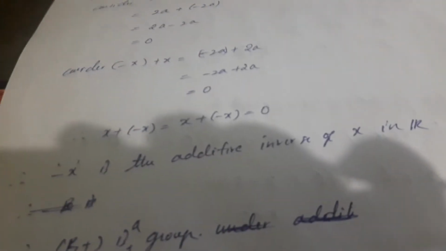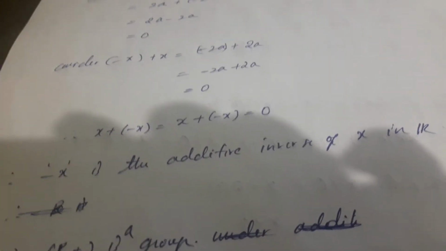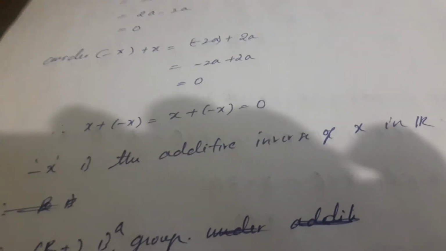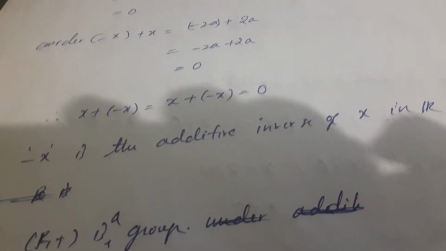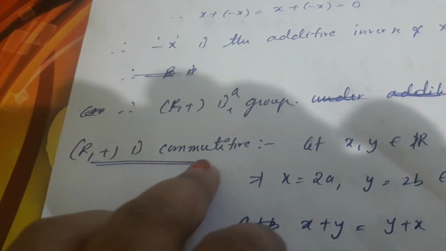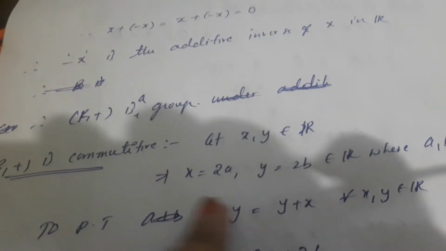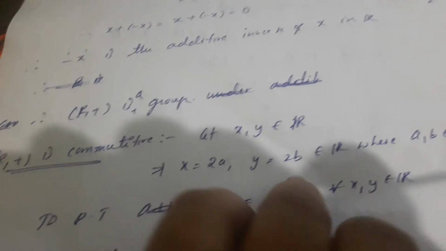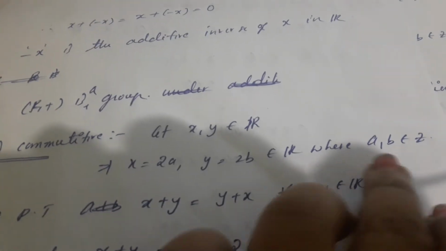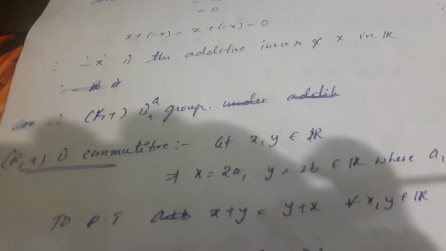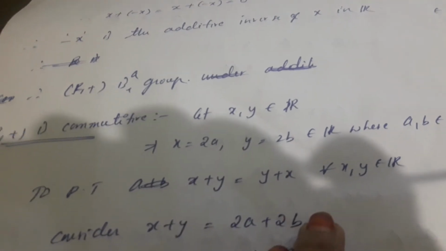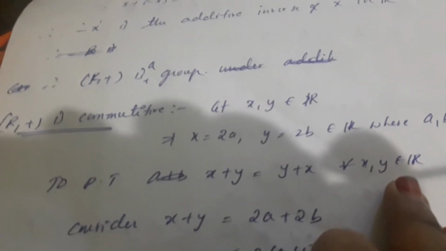First condition in the ring is that R, plus is a commutative group or abelian group. Now, we have to prove that R, plus is a group. Now, we have to prove that R, plus is commutative. Let x, y belong to R, so x is equal to 2a, y is equal to 2b belong to R, where a, b belong to Z, to prove that x plus y is equal to y plus x for every x, y belonging to R.